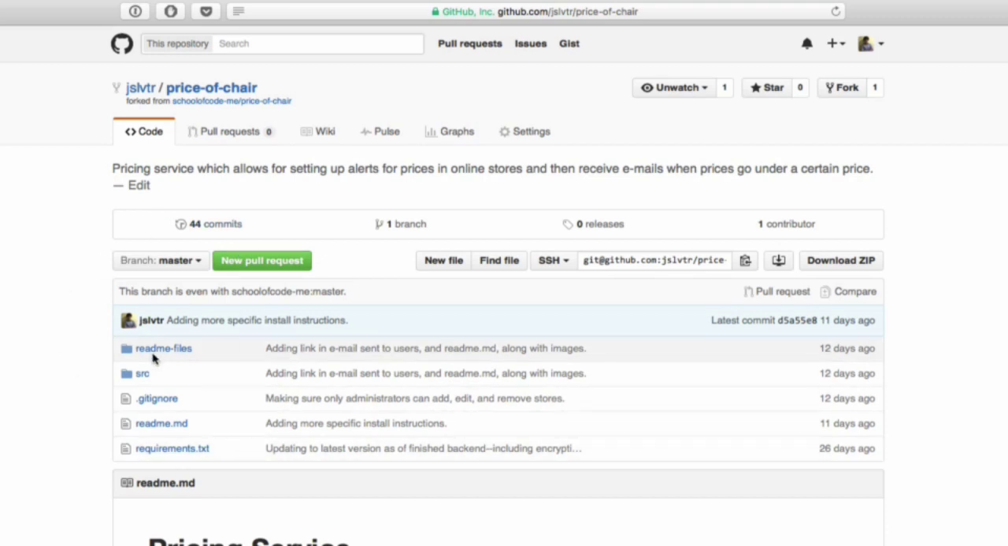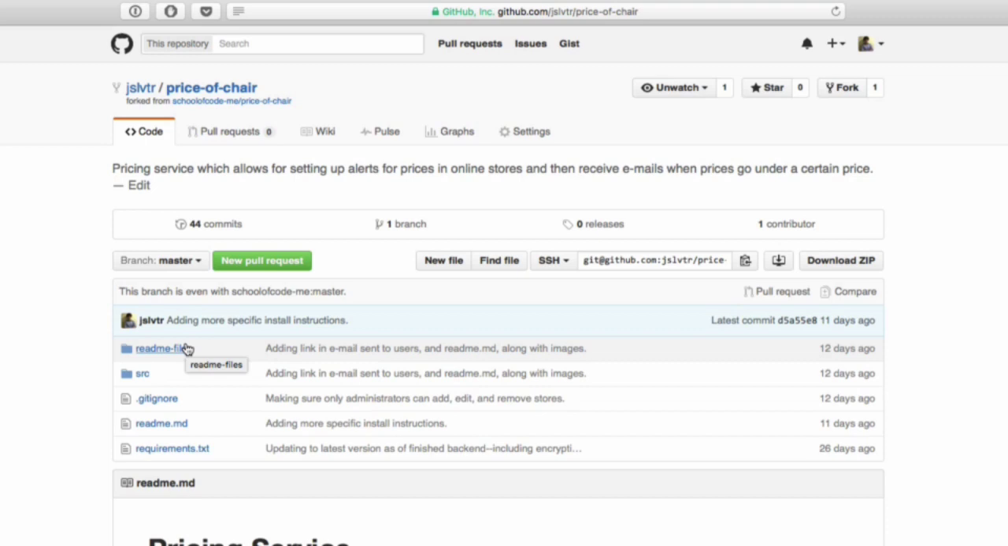And now we can make changes to this repository. You can make changes to the repository that you forked, and that won't affect the original repo. So don't worry about making changes that will break things or anything like that.